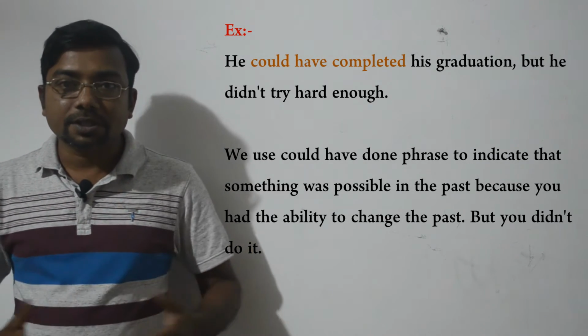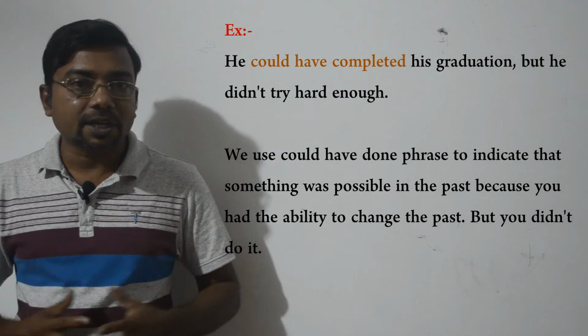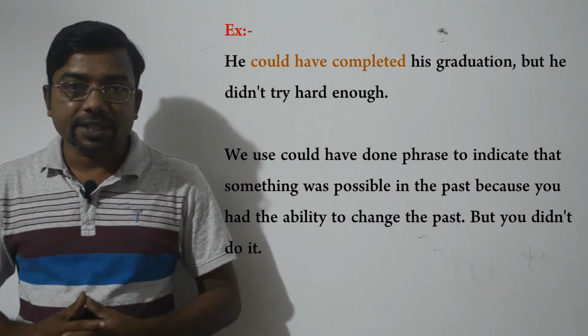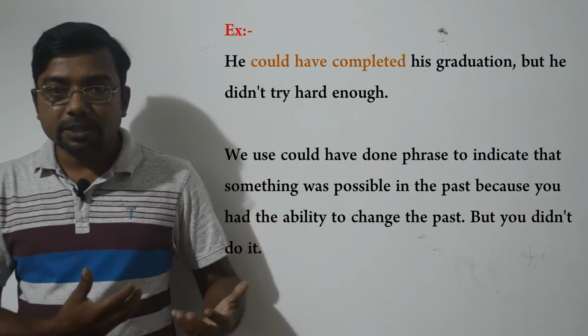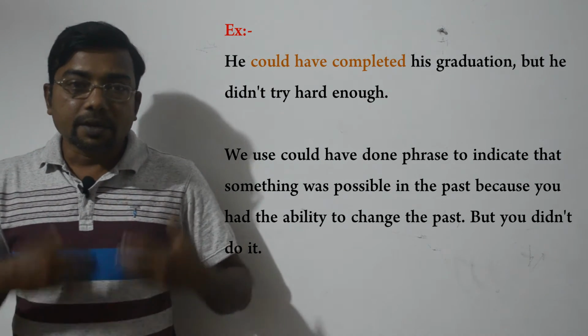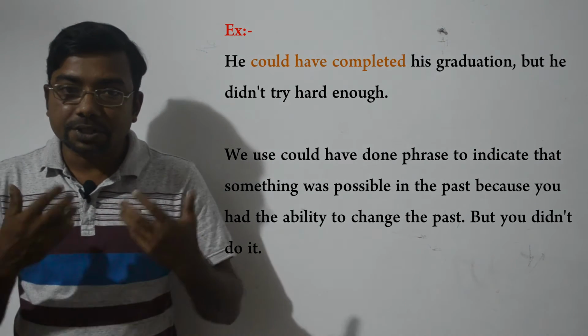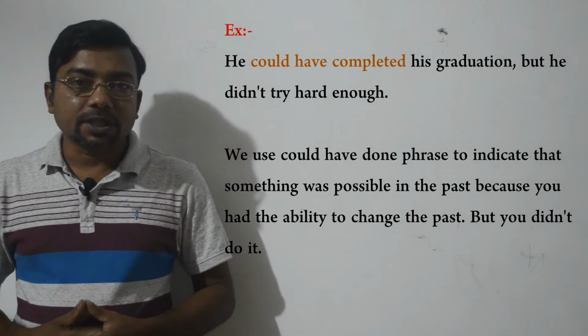So he didn't try hard enough to complete graduation. Remember, we use the could have done phrase to indicate that something was possible in the past because you had the ability to complete something in the past, but you did not because you decided not to do it. That is your choice.